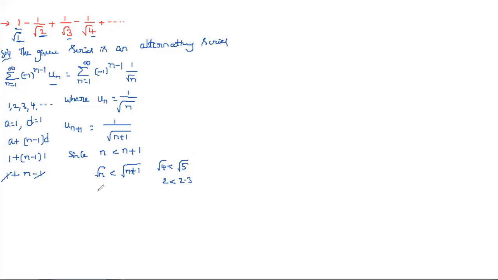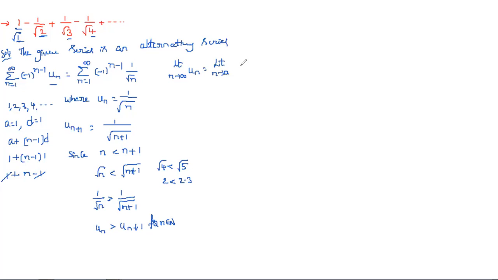And next, taking reciprocal on both sides, 1 by root n is greater than 1 by root n plus 1. So 1 by root n is nothing but un, and this is nothing but un plus 1, for n greater than or equal to 1, n belongs to N. And now what about the second condition? Limit n tends to infinity un.